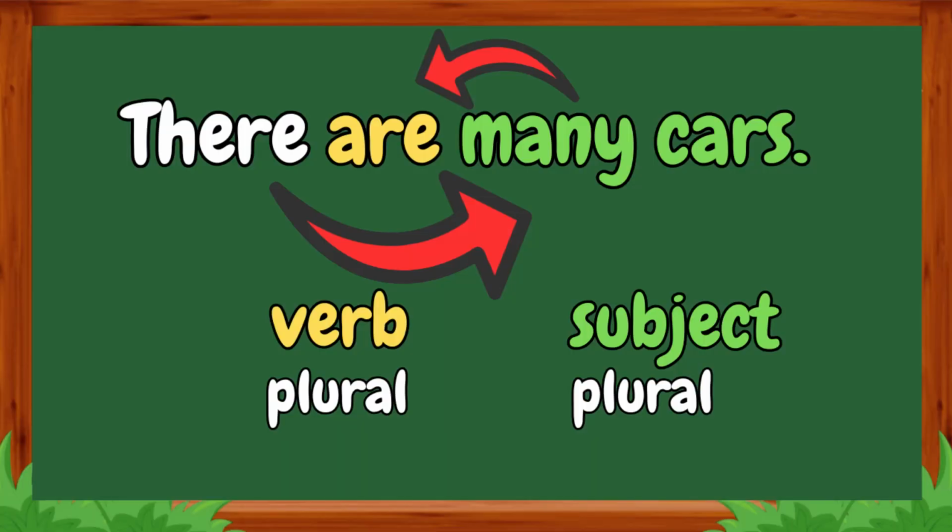So if we look at our example, then of course we will say there are many cars, because our subject is plural and therefore our verb needs to be plural. So the common grammar mistake that's being made by students as well as native speakers is that the singular verb is used instead of the plural verb when a sentence starts with there. But now you know how to structure your sentence with there, and of course this mistake won't be made anymore.